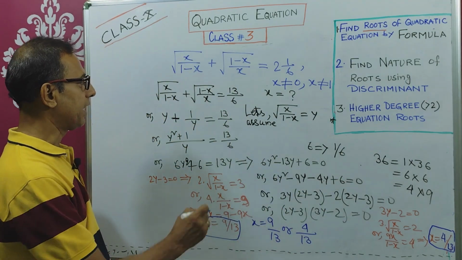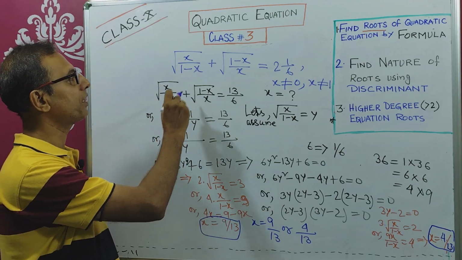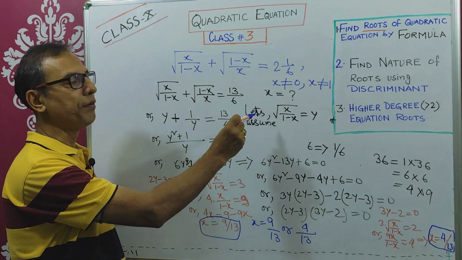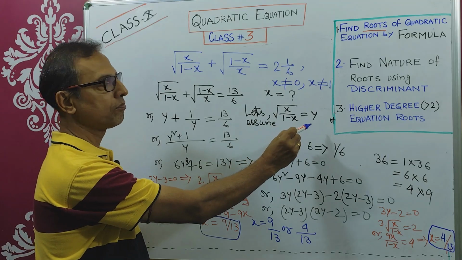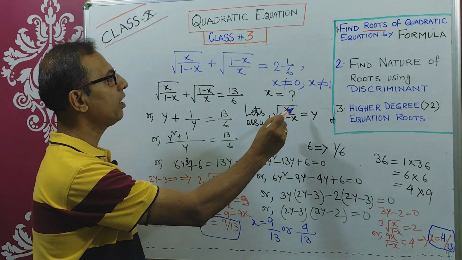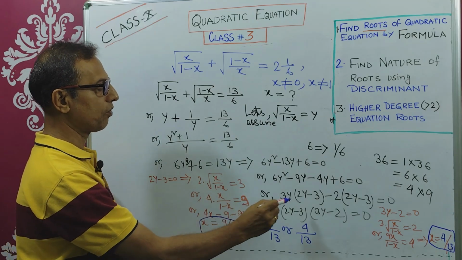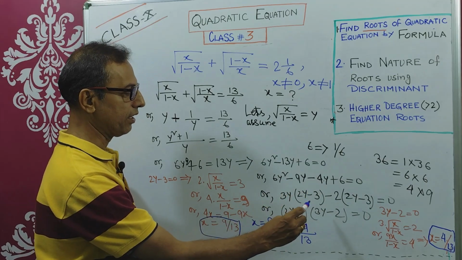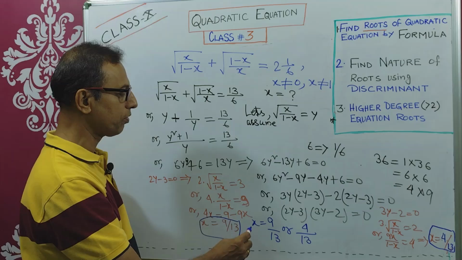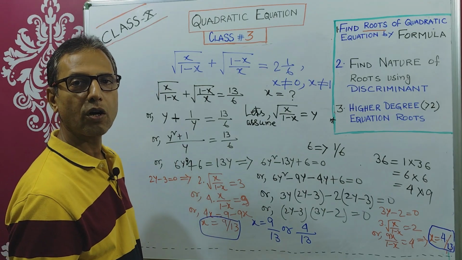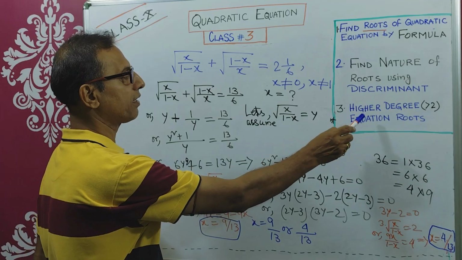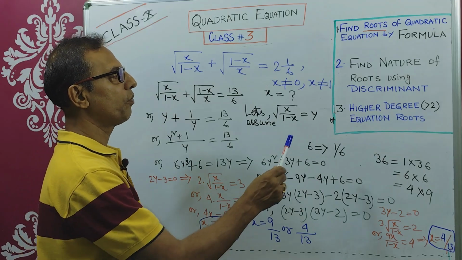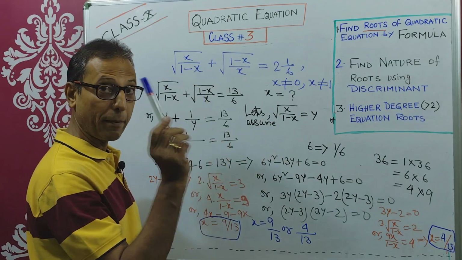That's all. So that is how, if the equation is not given straight away in the quadratic equation format, you need to assume a suitable expression, and then you replace that variable. Once you convert it into a quadratic equation, then apply factorization and therefore the zero product rule, find out the y value, and then from there onwards you find out x. Got it? Also, I will give you another example when I explain higher degree equation roots, how to find out the roots where the degree of the equation is greater than 2, by applying quadratic equations.